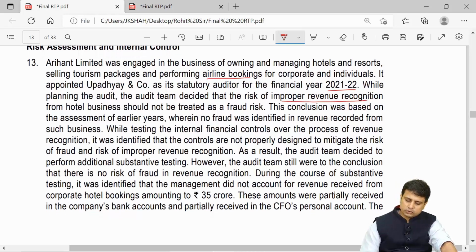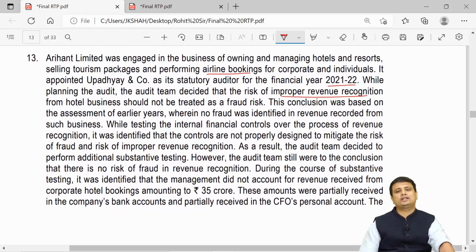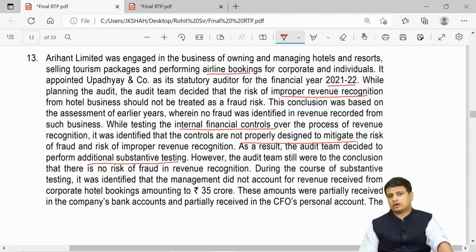The conclusion was based on the assessment of the earlier years, wherein no fraud was identified in the revenue recorded from such business. While testing the internal financial controls over the process of revenue recognition, it was identified that the controls were not properly designed to mitigate the risk of fraud and risk of improper recognition. As a result, the audit team decided to perform additional substantive testing, because if you cannot rely on the controls, you will have to increase substantive testing.